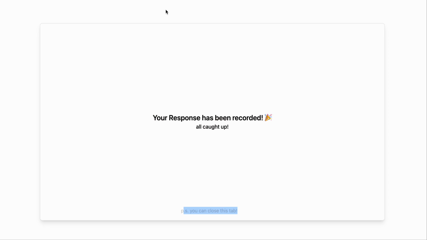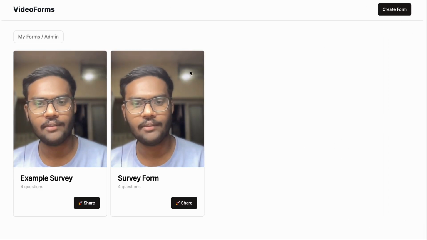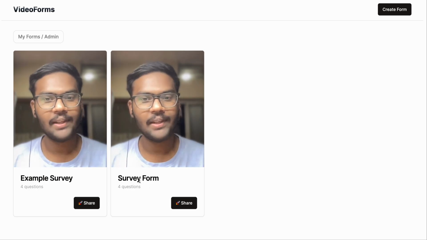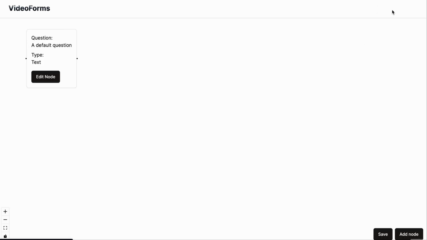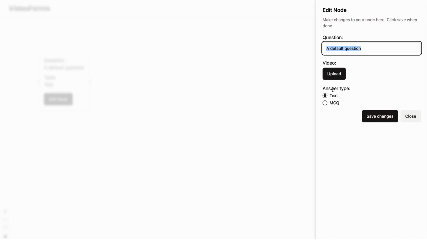So now how do we create these forms? If I go back, you'll actually see this is the home page where I have all my forms. If I click on create form, now you'll see that there is a default node. Now a node basically represents a question.